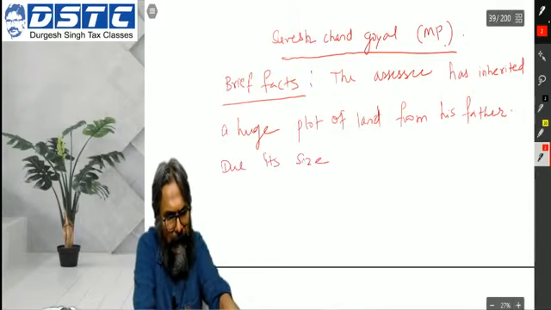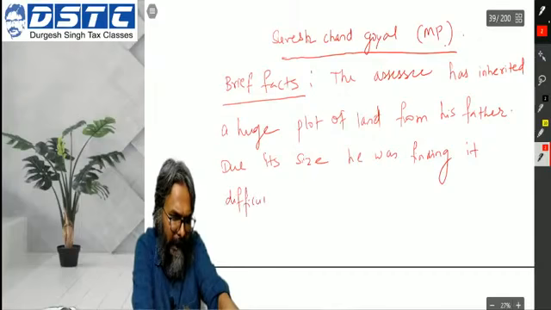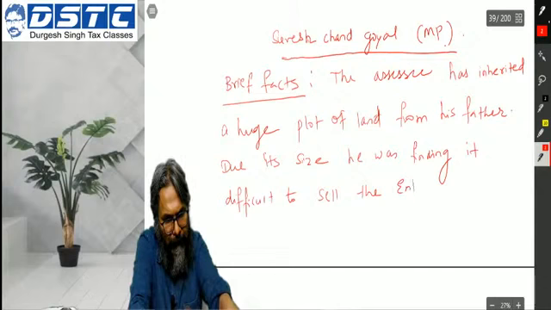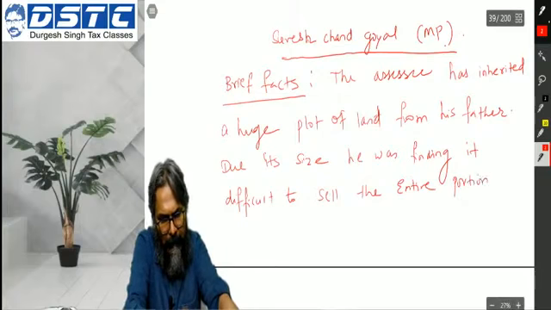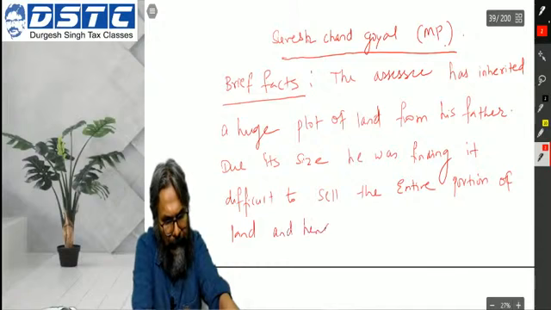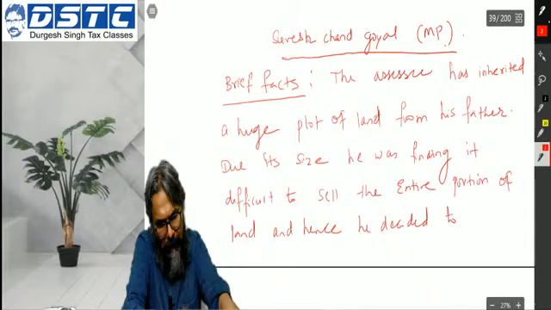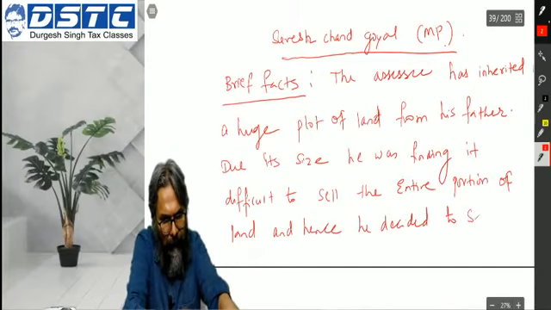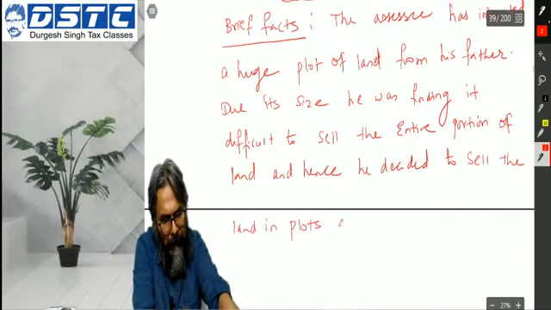Due to its size, he was finding it difficult to sell the entire portion of land, and hence he decided to sell the land in plots as per the requirement of the buyer.